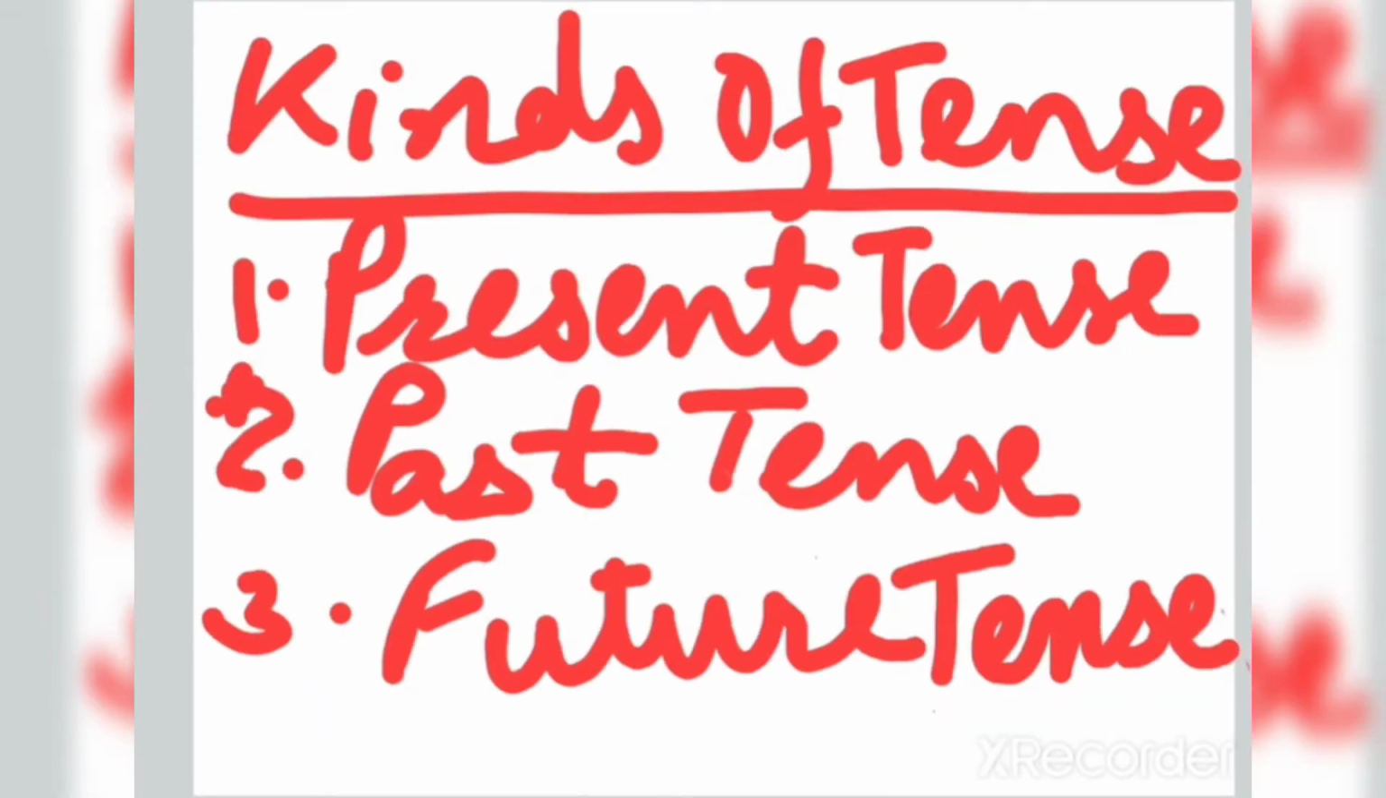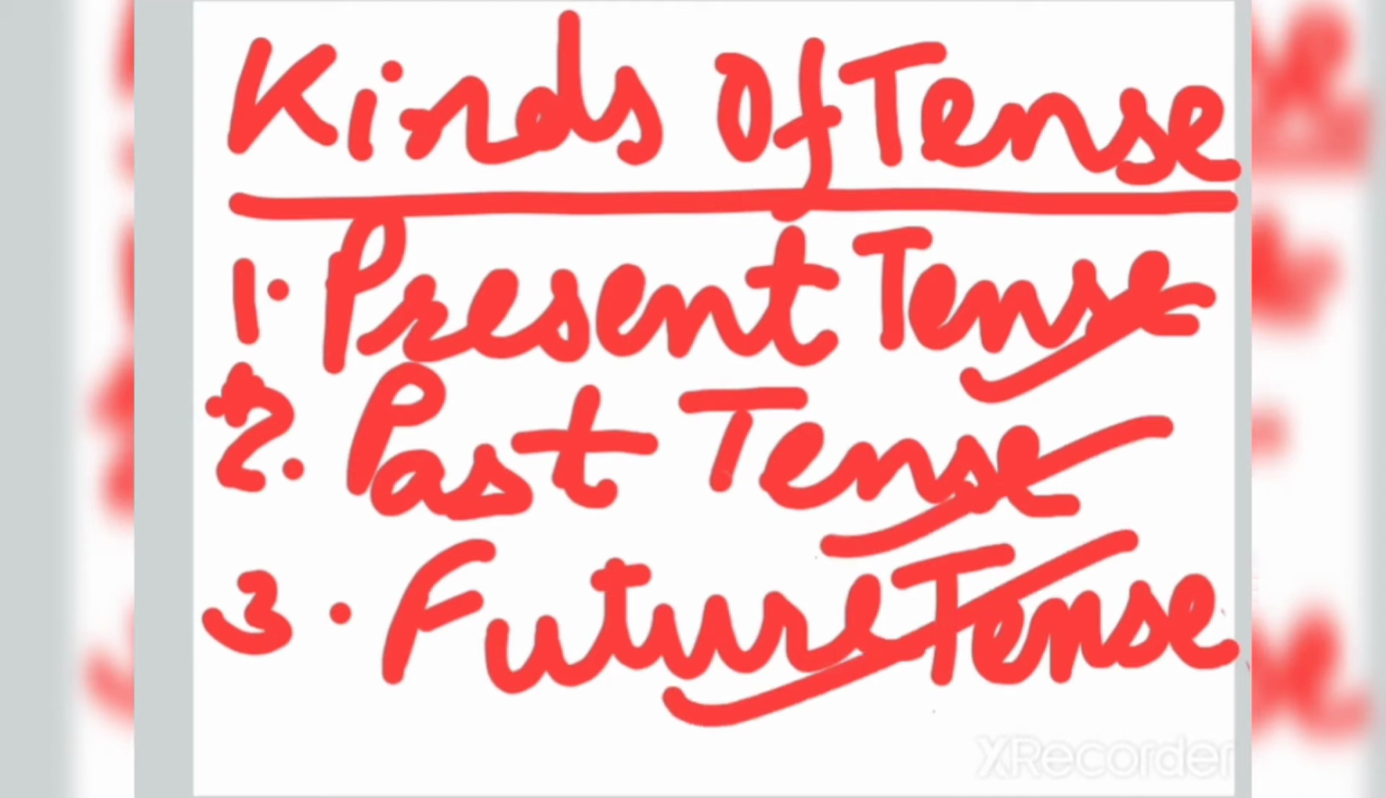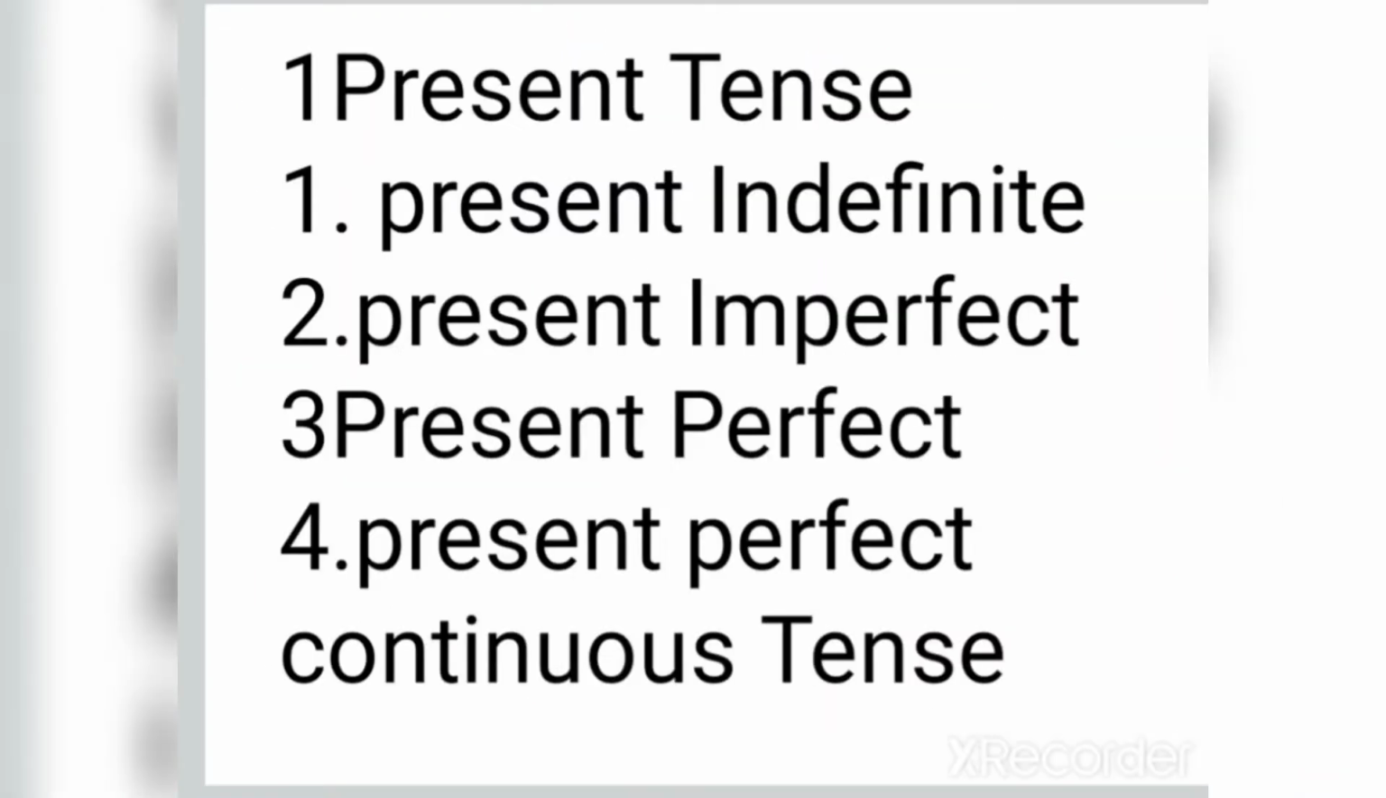Kinds of tense. You must be knowing that there are three kinds of tense, that is present tense, past tense and future tense. You must be getting some sounds because it's raining outside, so sorry for that. Anyway, here firstly we would discuss present tense. So let's move ahead.